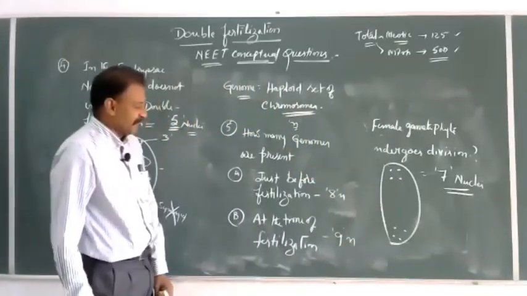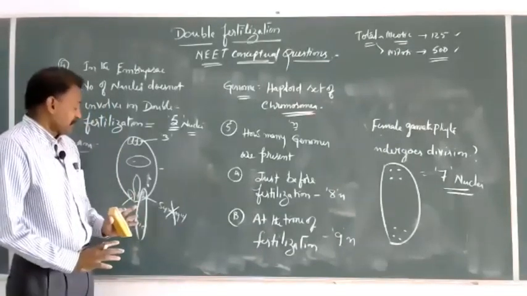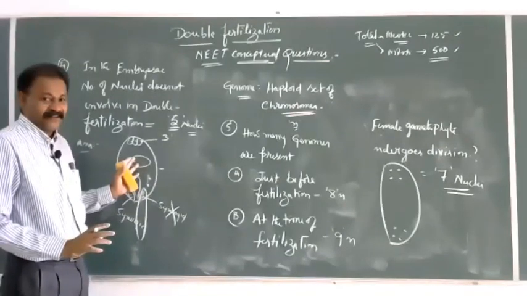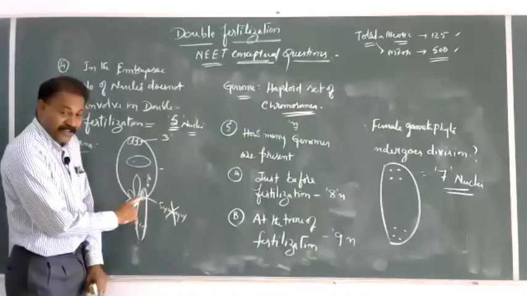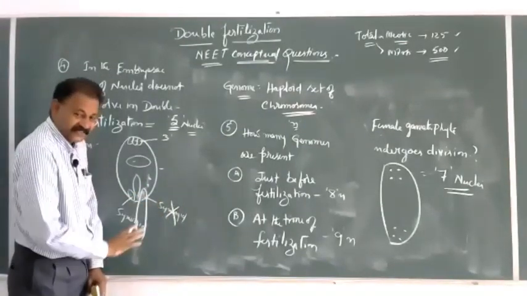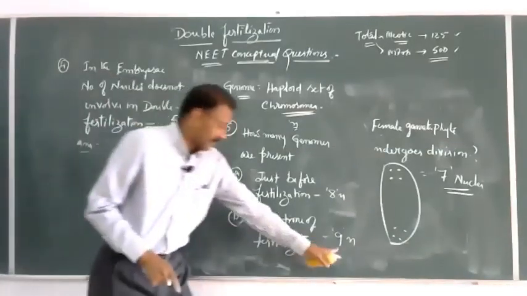So the difference between the actual total number should be there at the time of and just before fertilization. We are going to study one synergid will be burst out. So one is lost out of the total 10, minus 1, 9 at the time of fertilization.